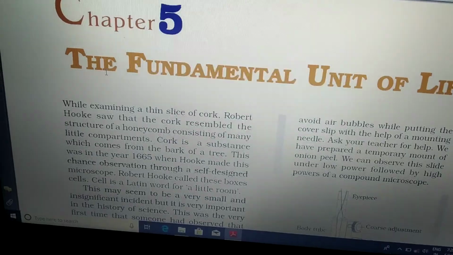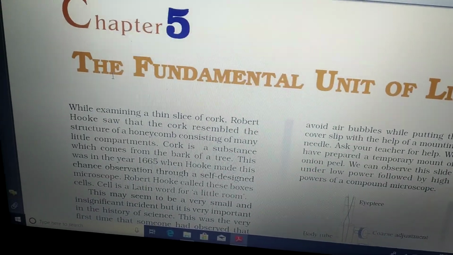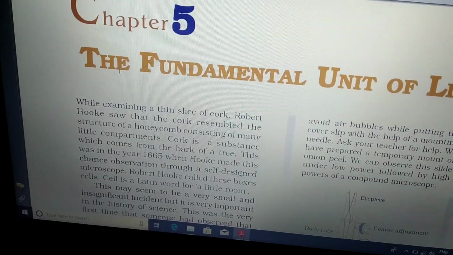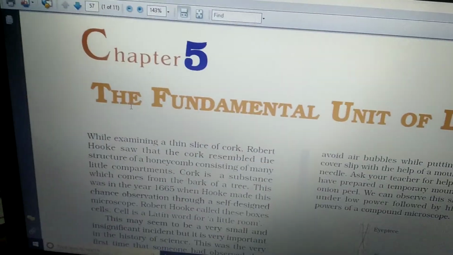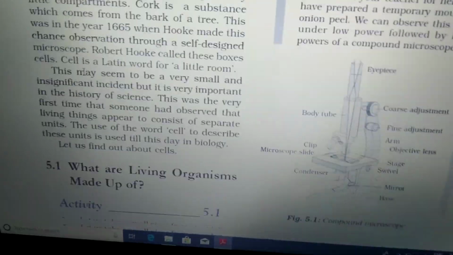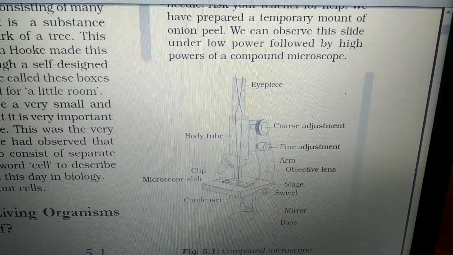A cell is a very small unit. It cannot be seen with the naked eye. It is seen by using a microscope. See this microscope figure, you have already seen it in the lab.